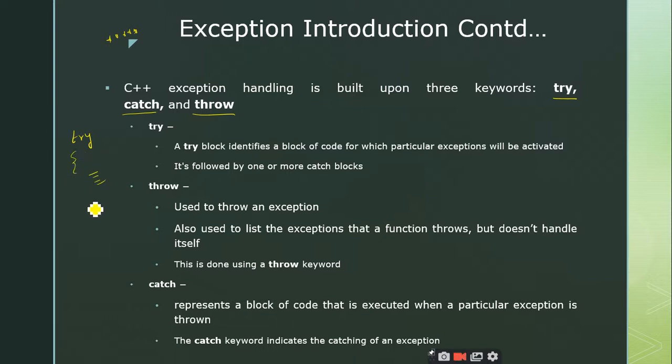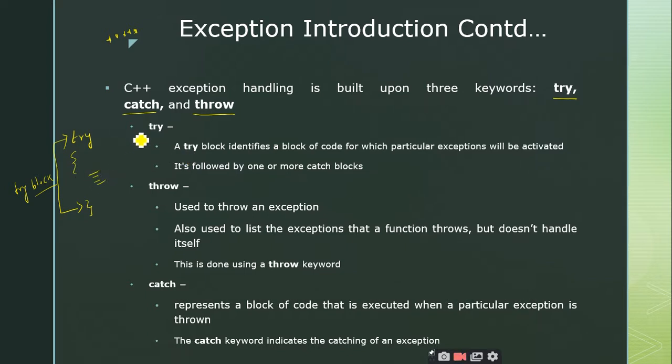So after this try keyword, you will write some set of statements, combine them and put them inside a set of curly braces. This entire thing from try to here, we call it a try block, right?